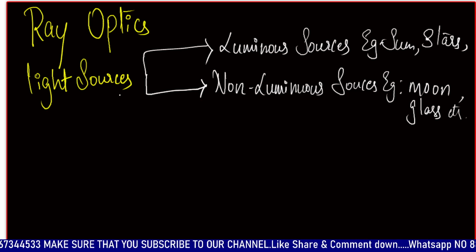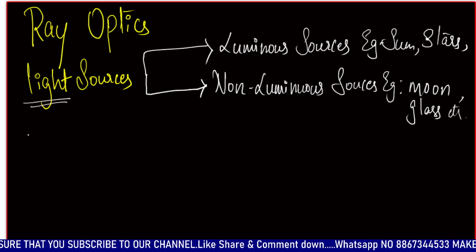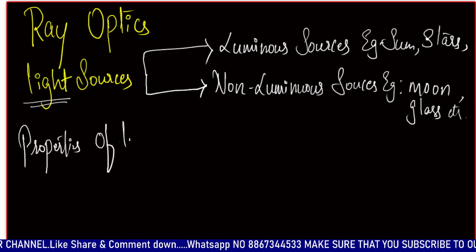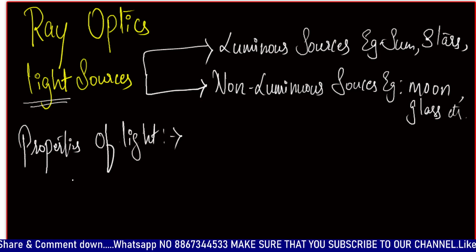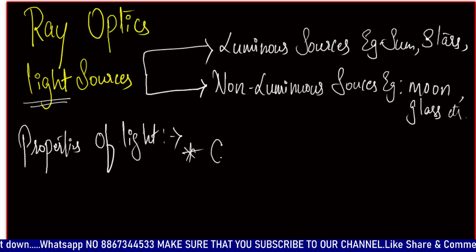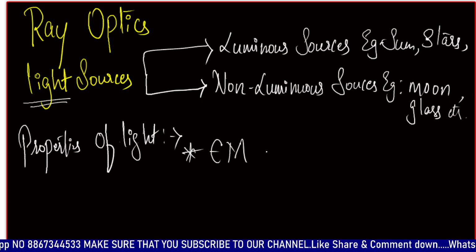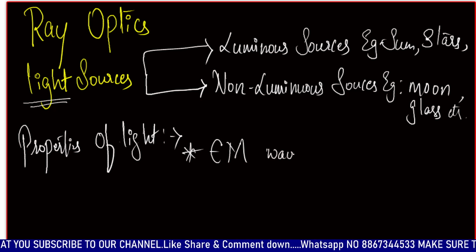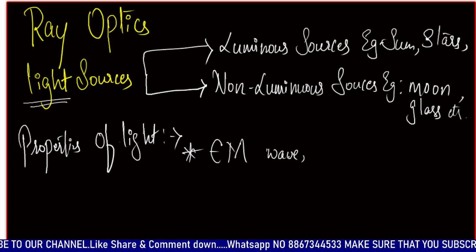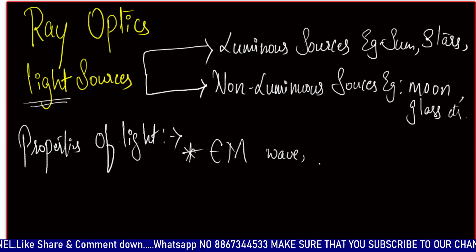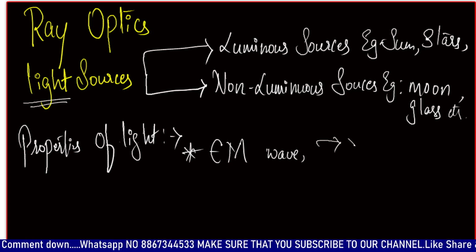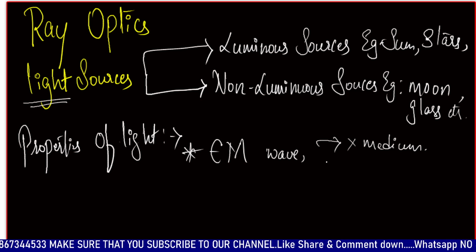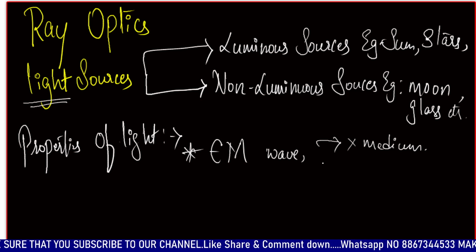And what are the properties when we start with light? So let us know about the properties of light. In brief, we will learn that light is considered an electromagnetic wave, okay. Light is considered an electromagnetic wave. So what are the categories of electromagnetic waves? That is, it does not require a medium to travel, okay. So it does not require any medium to travel or to propagate.